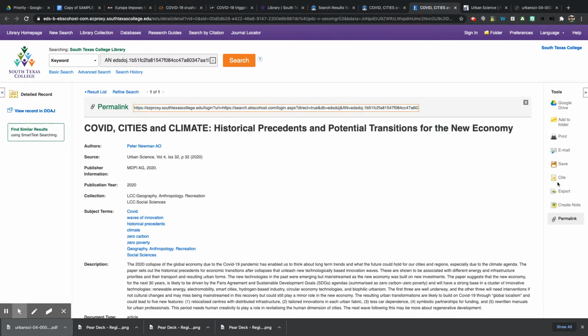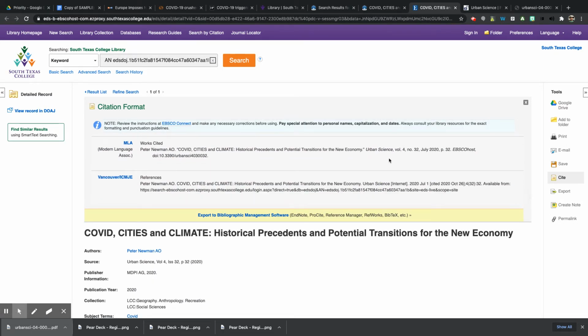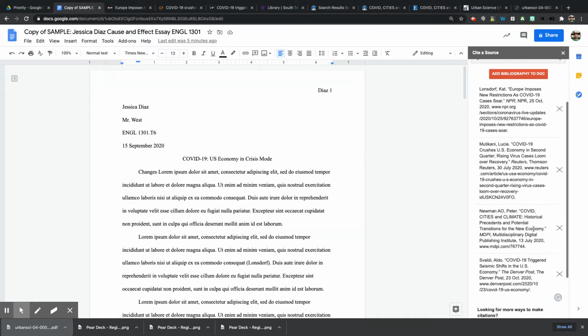Remember how I clicked the cite button? Most every database is going to have that cite button. So I want to show you how to do it when it won't come up in EasyBib. So real cool here is, I'm going to delete that one.